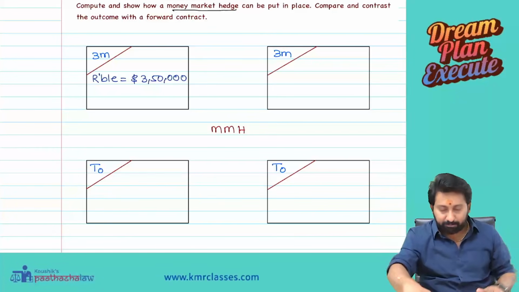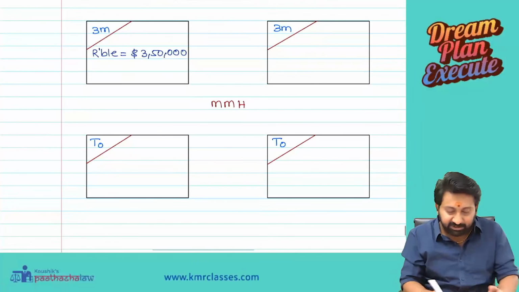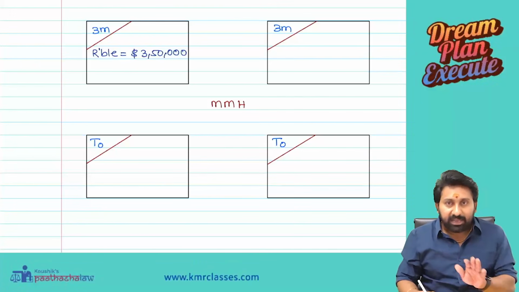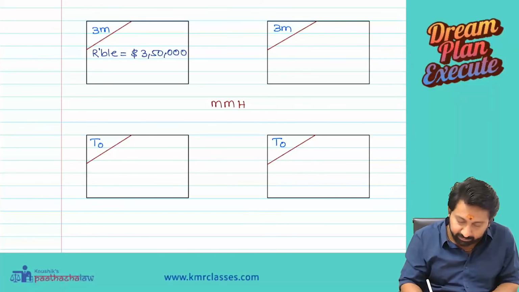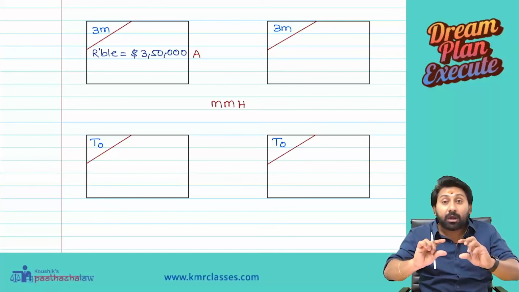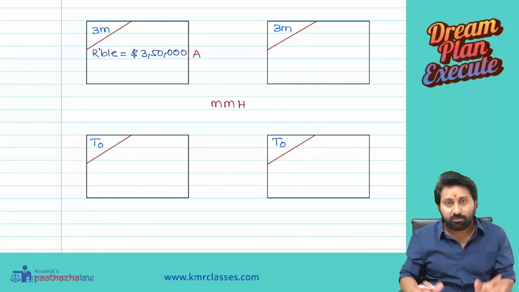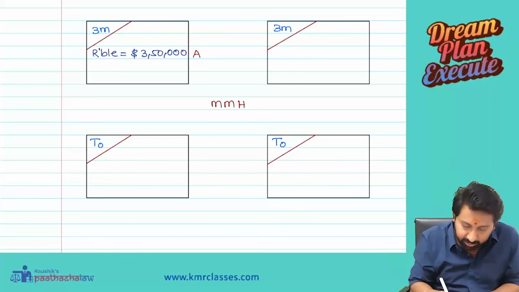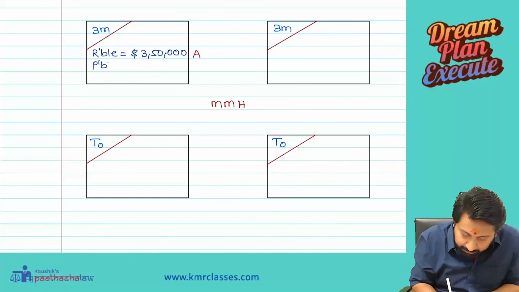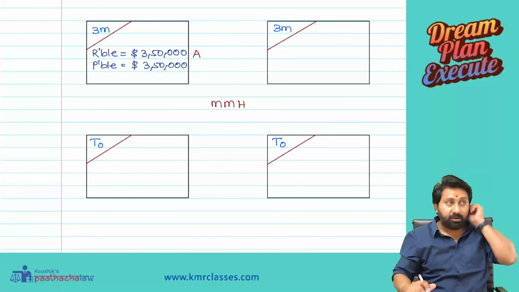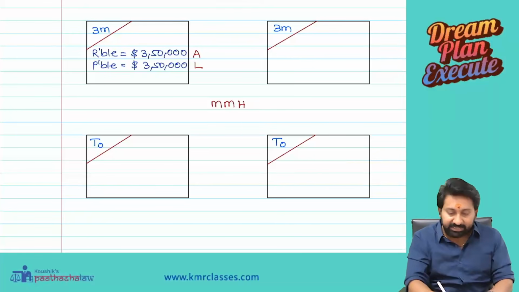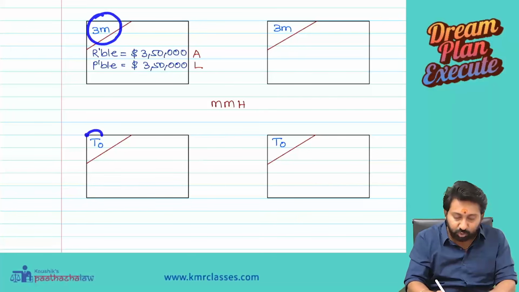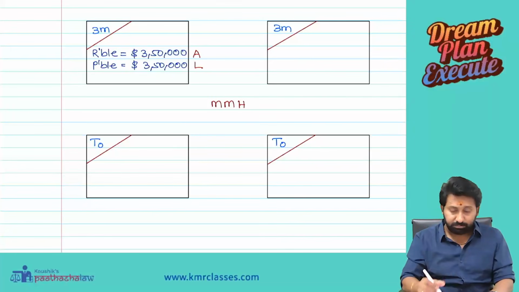Listen carefully from now. See. There is a receivable. How much? 3,50,000. Receivable, asset created. Now create a counter liability to the same value. Receivable's reverse is what? Payable. Payable how much? Same value, 3,50,000. Is it an asset or liability? Liability. Okay. This is 3 months, this is today. Now you answer my question.